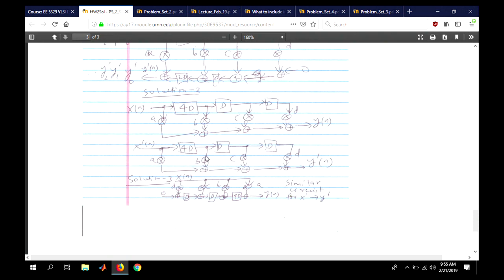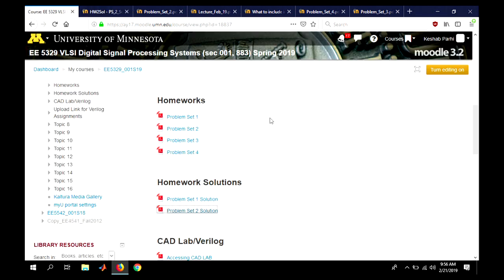These are two separate filters, one filtering x, one filtering x prime, and solution 3 gives a transpose form or data broadcast form, and you can have a similar circuit for x prime. I didn't show that, or you can have one of these and one of the other ones. It doesn't matter, there can be 20, 30, 40 solutions. We don't know how many, but there will be many solutions. Okay, so